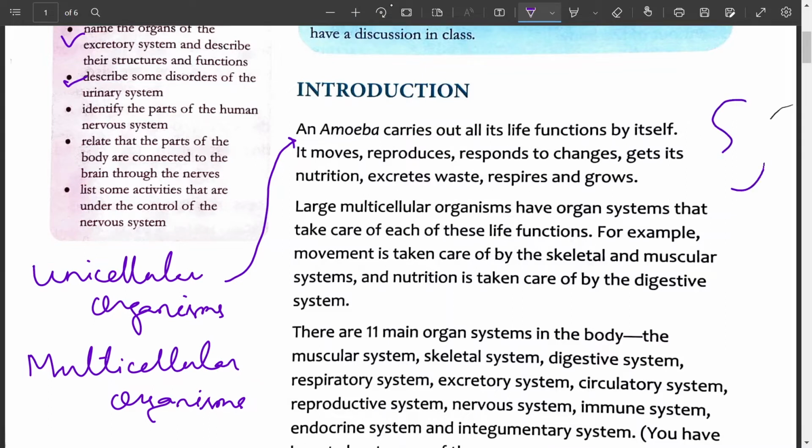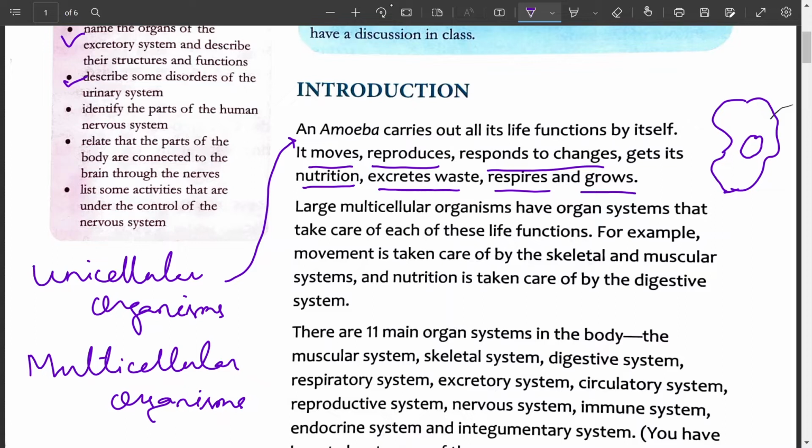Amoeba, which is a unicellular organism, the single cell performs all the activities of the body. What type of activities? Movement, reproduction, respond to changes, nutrition, excretion, respiration and growth. But how these processes occur in case of multicellular organisms?